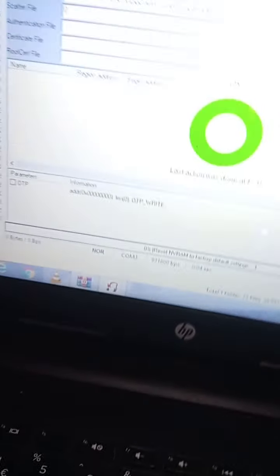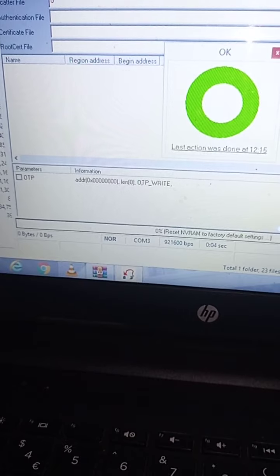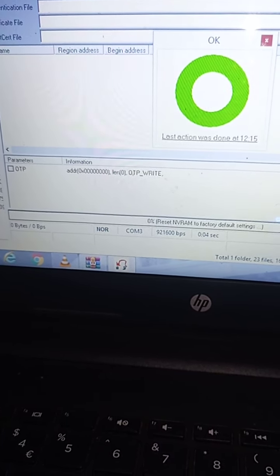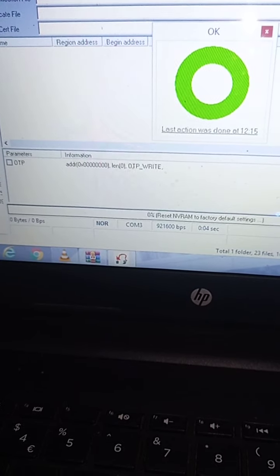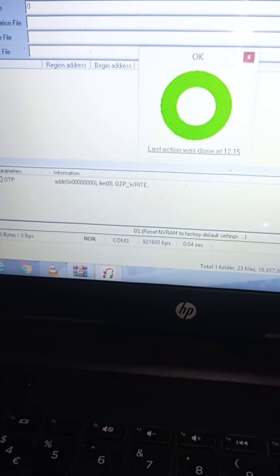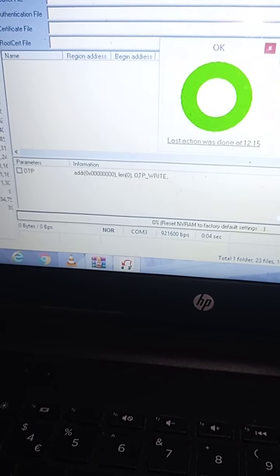Now it started reading on my laptop, and I realized that it said okay, last action was done at, you see they give you the time and everything of it is reset. So after you see this notification, it means your phone is well flashed.